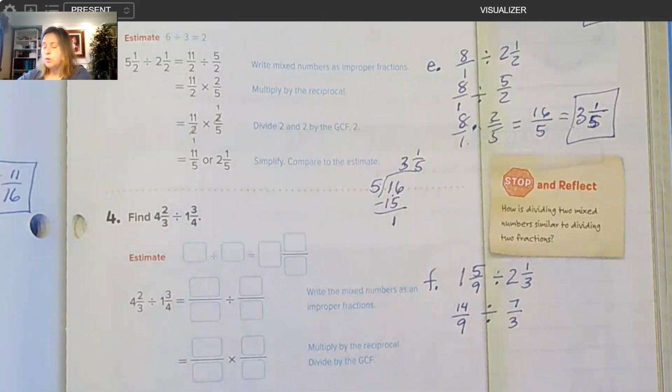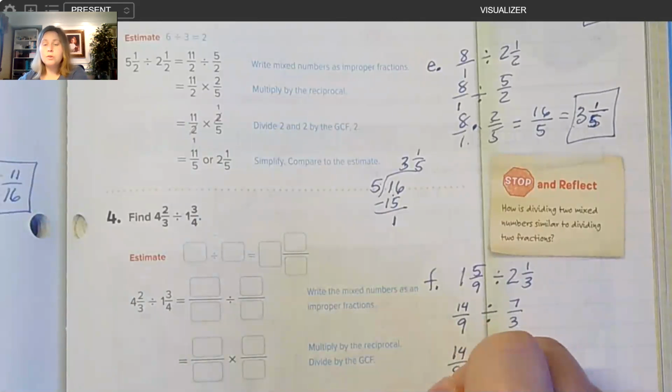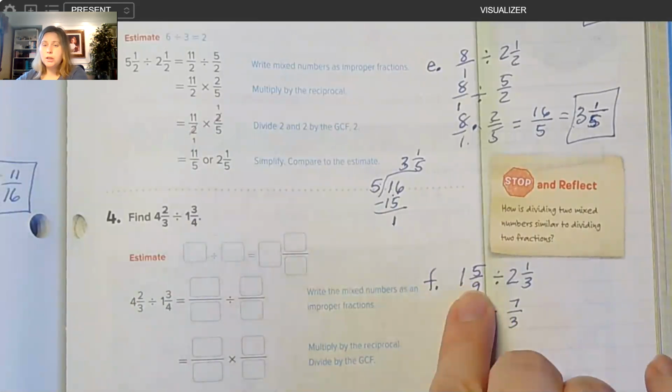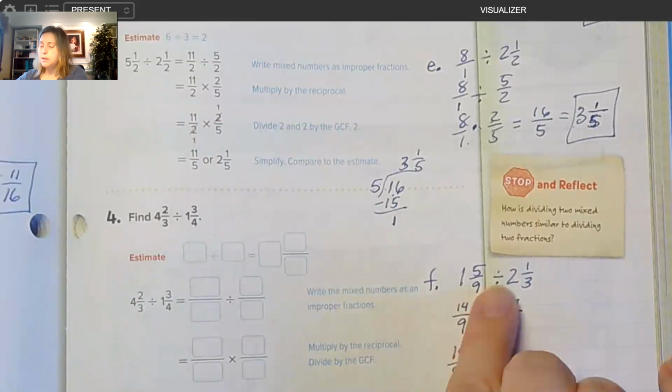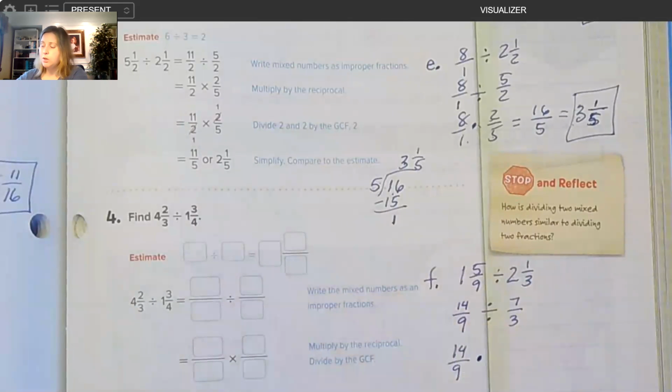Now, I know that in order to divide by a fraction, I need to multiply by the reciprocal. I just bring down the 14/9. That's the amount of items or whatever that I have. Okay, so that's what I have. That's not changing. I'm just dividing it into pieces. So I'm going to change my divide into times. I change my 7/3 into 3/7.